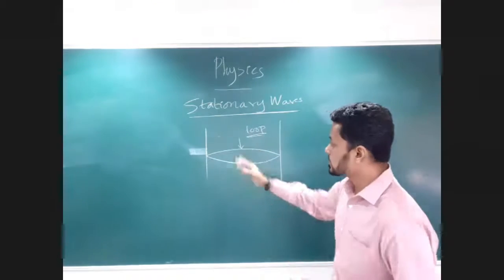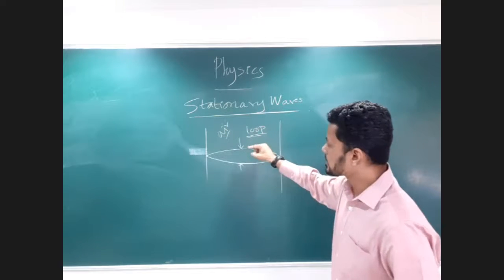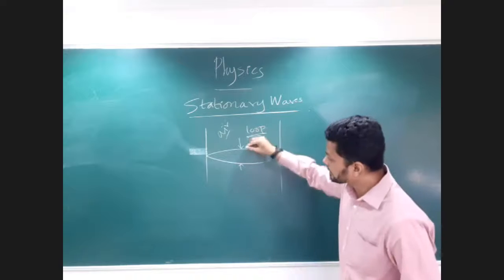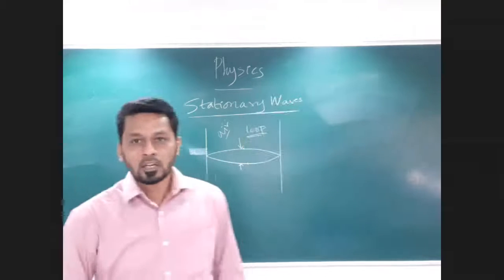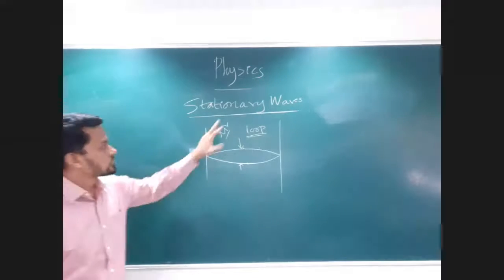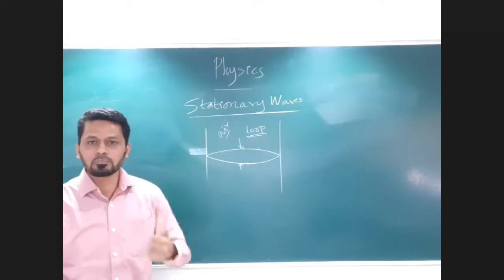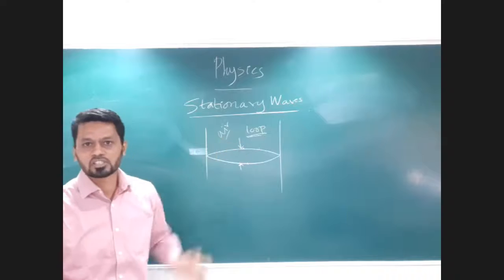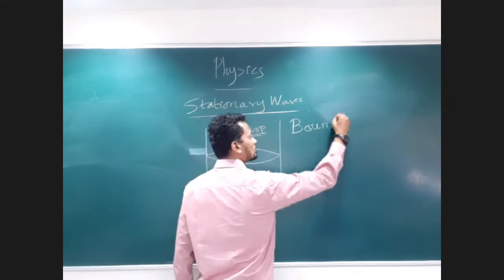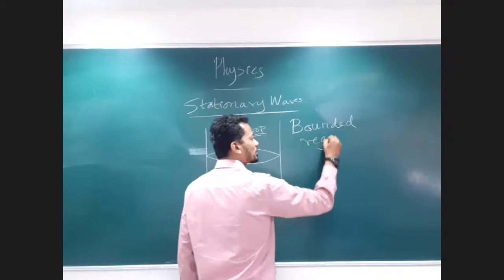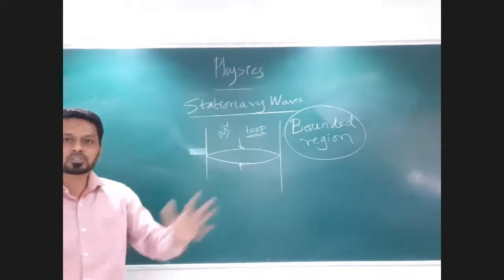The particles of this particular medium, let's say it's air, are just vibrating, but you feel that they are at the same point. They are not vibrating, but they are actually vibrating. How do we get this stationary wave or a standing wave? A very important condition to get such a stationary wave or standing wave is that we need a bounded region for this. Without a bounded region, getting a stationary wave or a standing wave is impossible.